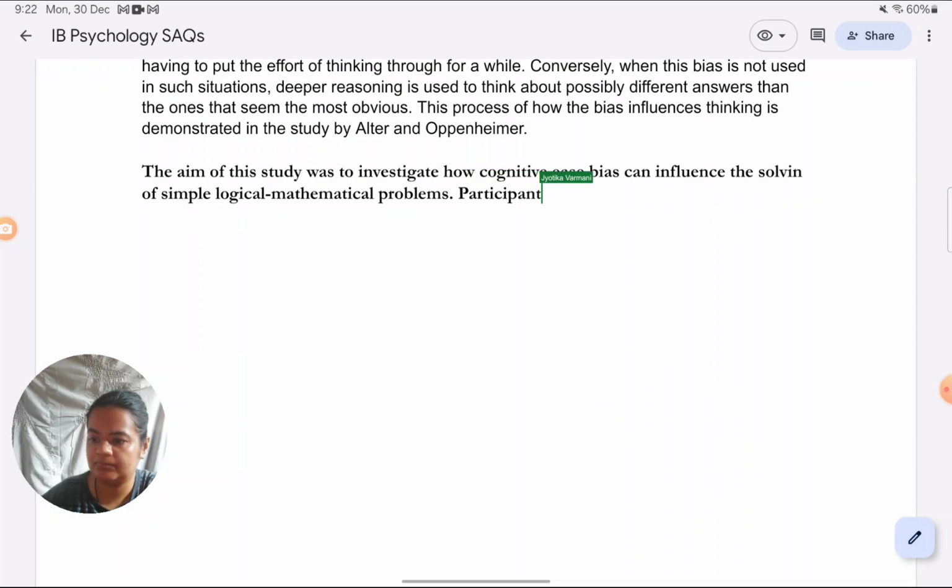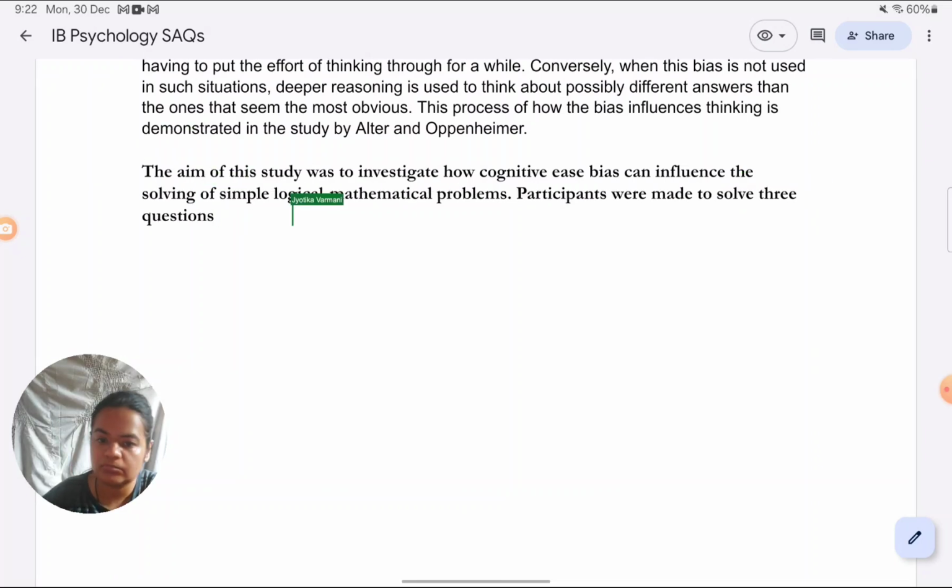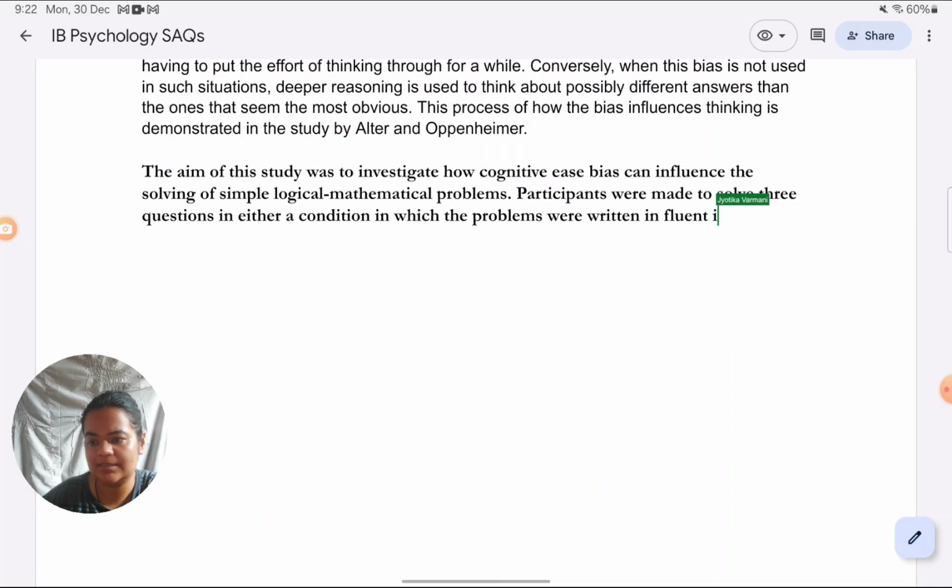Participants were made to solve 3 questions in either a condition in which the problems were written in fluent, that is easy to process font, or difficult, disfluent, that is difficult to process font.